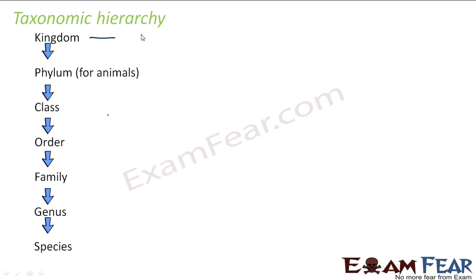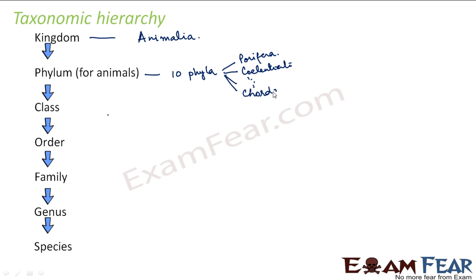Here in this lesson, we are talking about the kingdom Animalia. Under this Animalia kingdom, we spoke about around 10 phyla, right? Like Porifera, then Coelenterata, and so on, and we spoke till Chordata. So these were the different phyla.